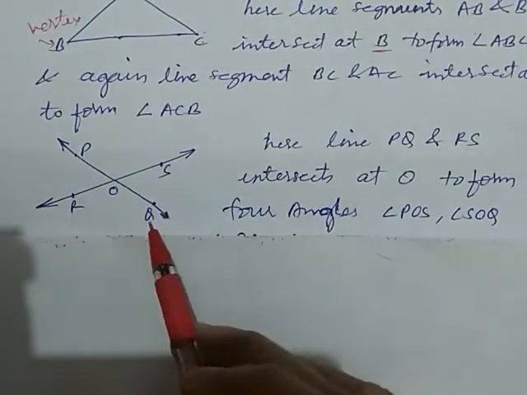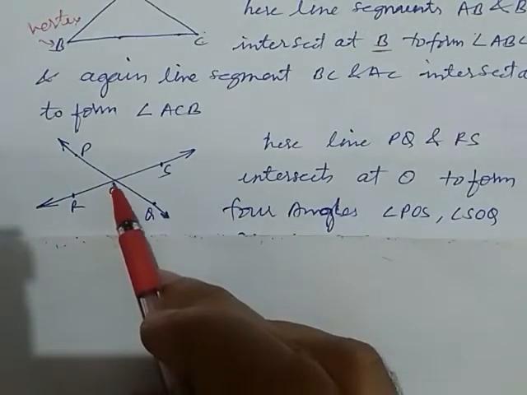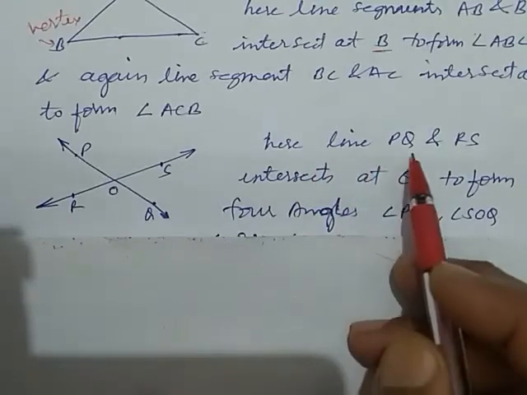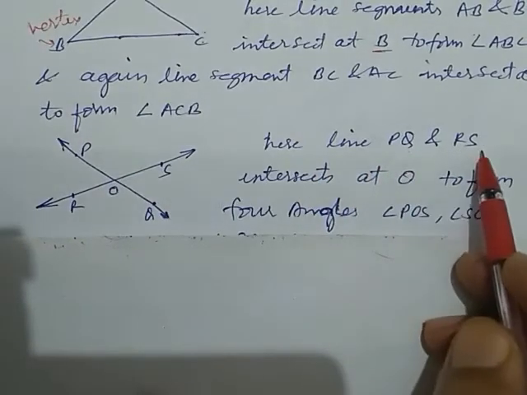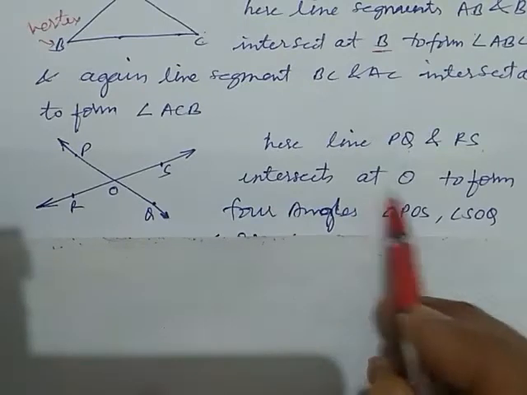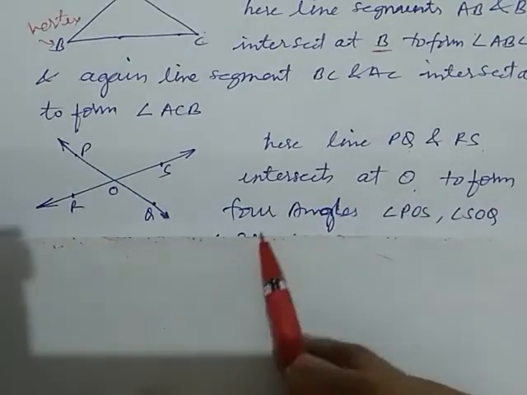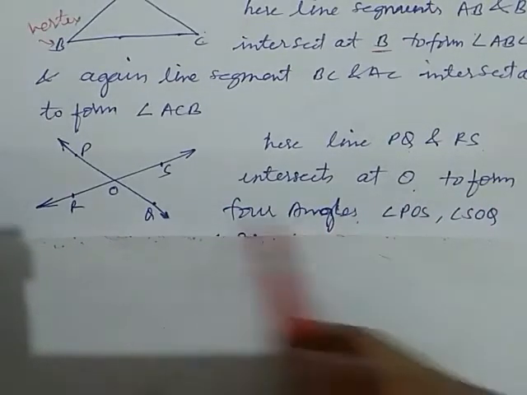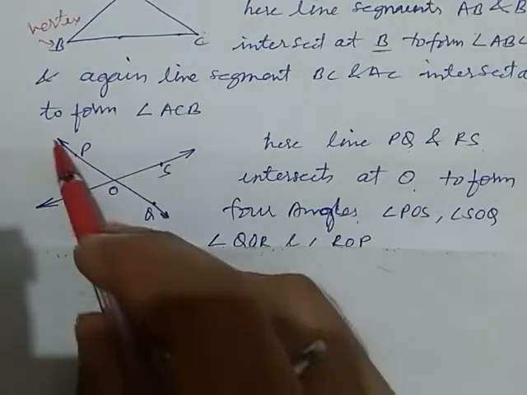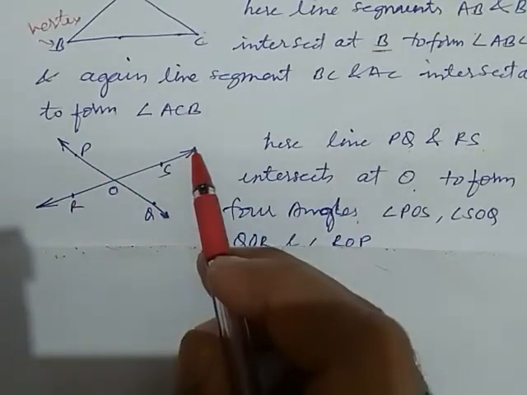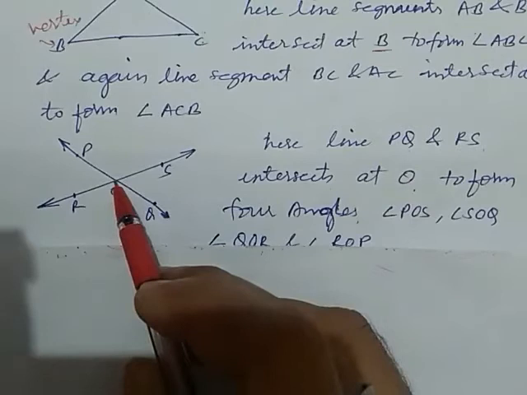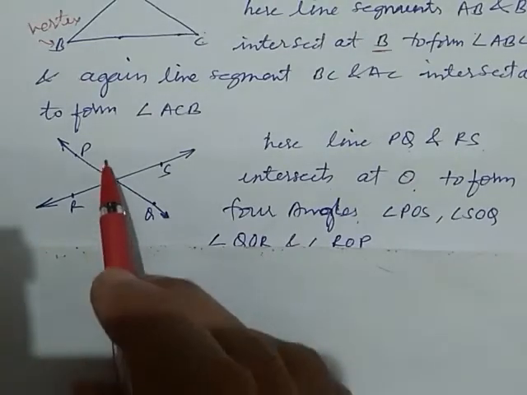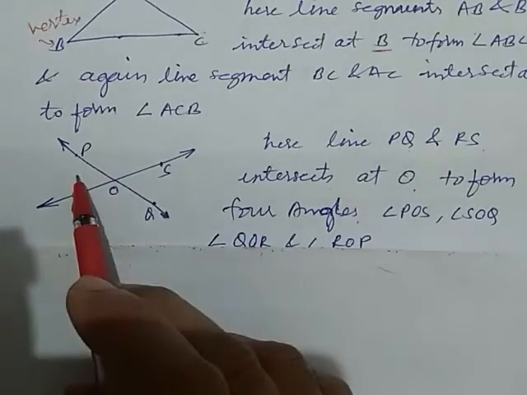Here there are two lines. They intersect each other at point O. Here lines PQ and RS intersect at O to form four angles. What are the angles? Here these two lines intersect at point O, so they form four angles, 1, 2, 3, 4.